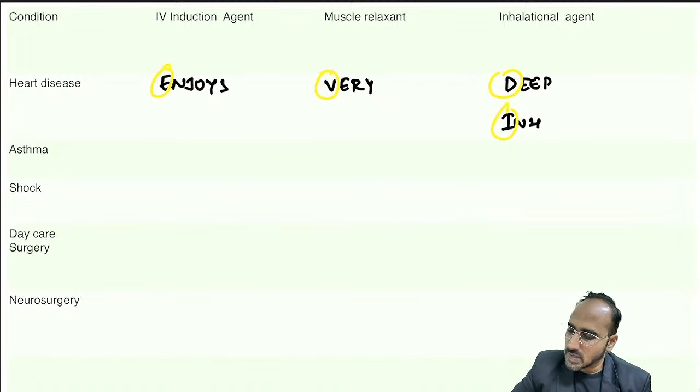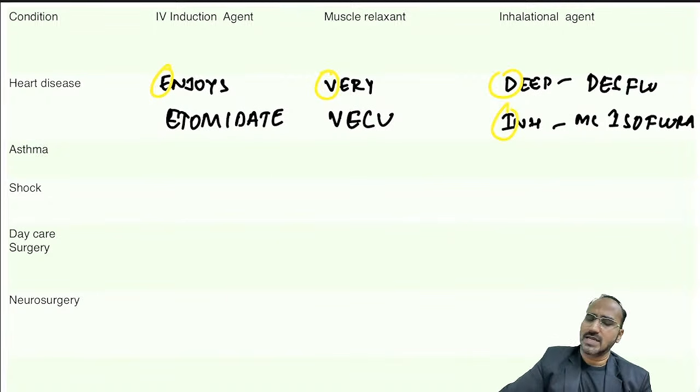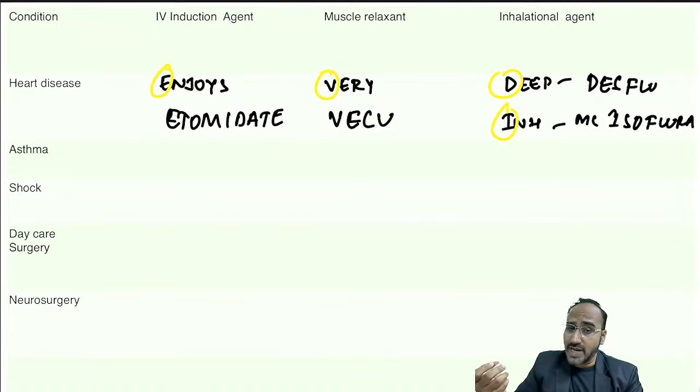Okay? So when I'm telling heart enjoys very deep inhalation, what is the IV induction agent of choice for heart disease patient? Etomidate. Muscle relaxant is vecuronium. Inhalational agent is, guys, desflurane is the best inhalational agent, but most commonly we use what? Isoflurane. The reason, desflurane requires a vaporizer which is very costly.